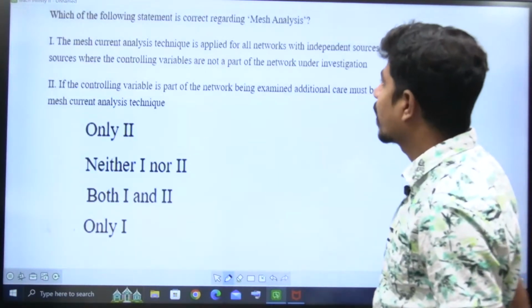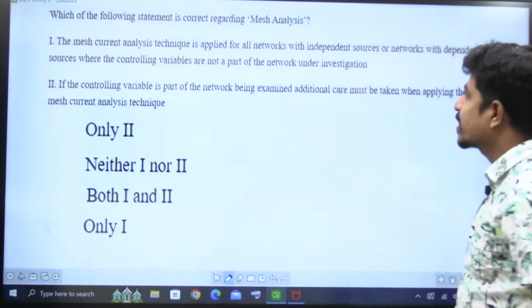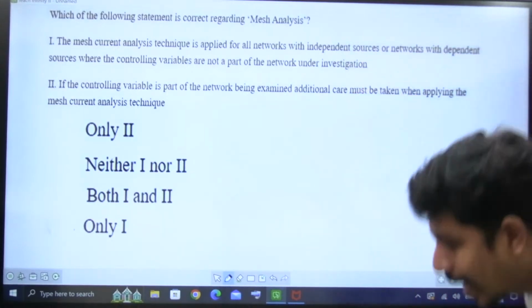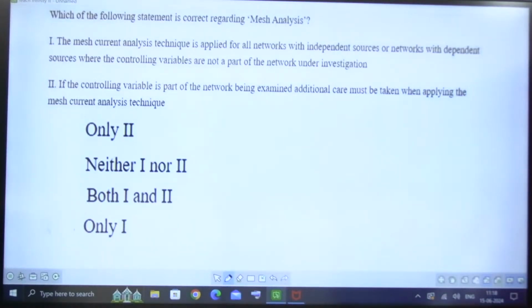Next question. Read it. Which of the following statements is correct regarding mesh analysis? Read it and let me know the answer, please. All of you, read it and let me know the answer. The mesh current analysis technique is applied for all networks with independent sources or networks with dependent sources where the controlling variables are not part of the network under investigation.